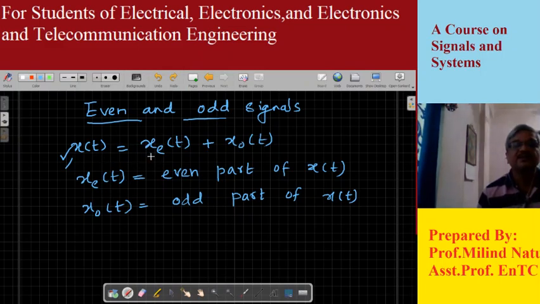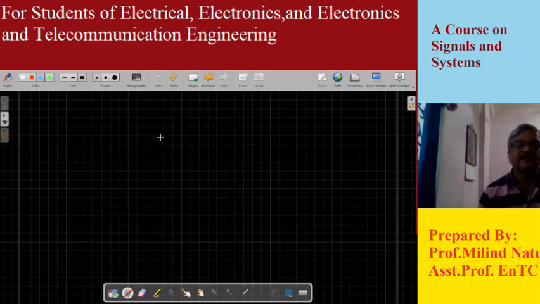So there is a relationship between xe of t and x of t, as well as xo of t and x of t. Later on we'll see what that relationship is, but at this moment we have to keep in mind that any signal in general that we come across in our day-to-day life can be constructed by making use of its even part and its odd part. So first of all, let us understand what is meant by even part. So how do we define that a signal is even?